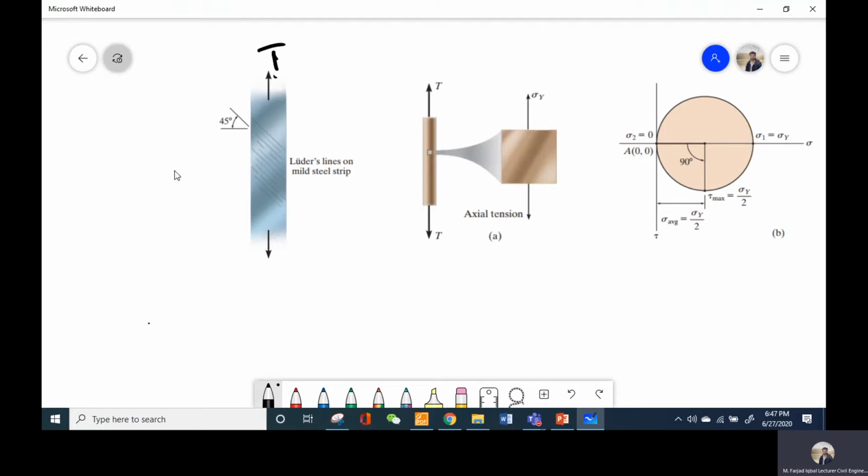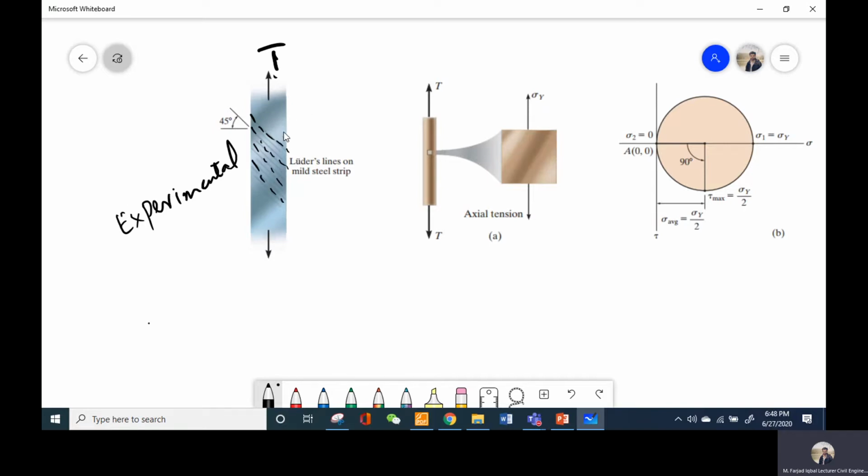In experimental testing, it has been observed that the failure plane that is formed is something like this in the case of ductile material on which the tensile load is being applied.